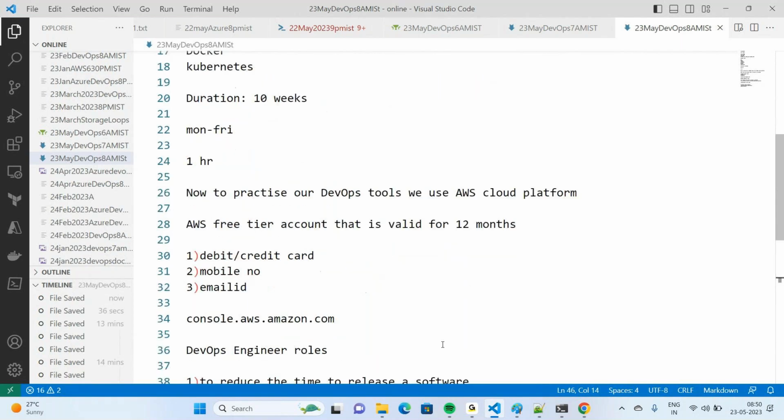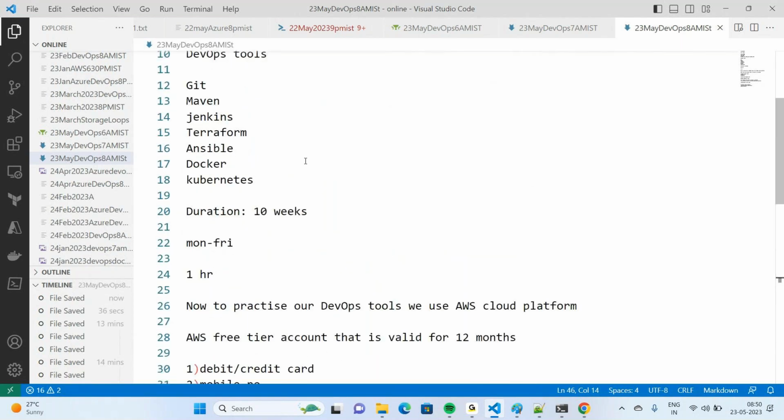And here we have listed out all 7 tools, right? It is not that you have to learn all these tools in the sequence in which I have written. You can start your DevOps journey with any tool. Because before we start Jenkins, we have to know other tools, like how you can create infrastructure with Terraform, Ansible, Docker, containers, that we are going to learn. So it is not that you have to learn the DevOps course from Git onwards. You can start from any tool, because there is no link between one tool and another tool.